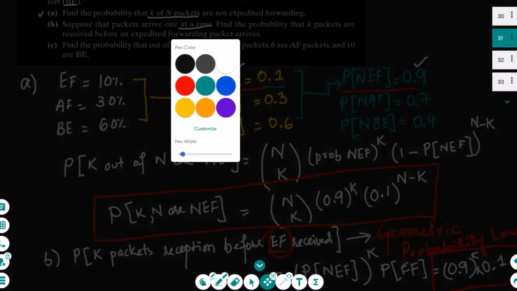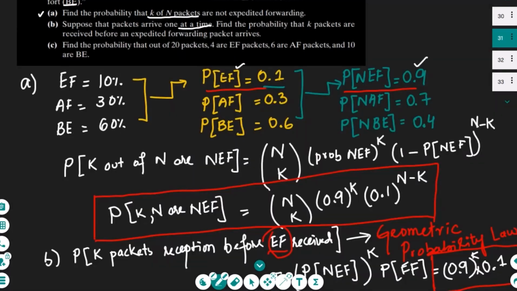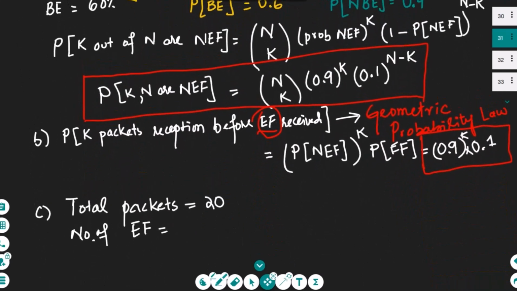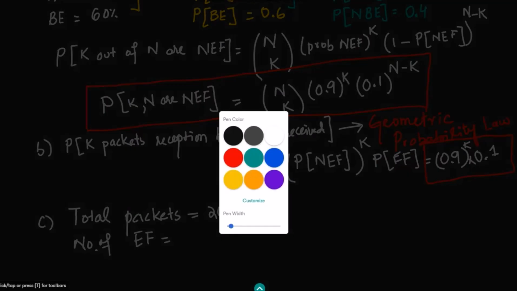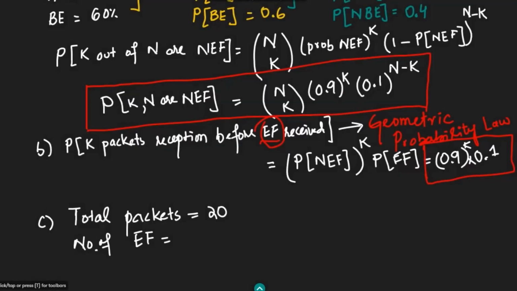You can see that expedited are 4, AF are 6, and 10 are BE. So here the number of EF are 4, number of AF are 6, and number of BE are 10.